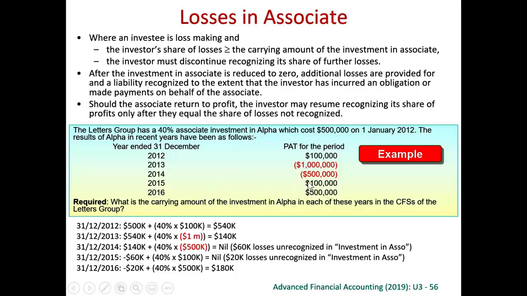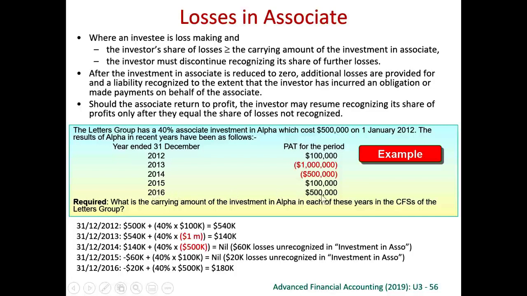Thereafter, we have a profit. Profit is 100,000, so we can share 40%. 40% of the 100,000 is only 40,000, which is not enough to make up the negative 60,000. Right? So that's why we still cannot share any profits in year 2015. But we understand that the loss that we have not recognized is only 20,000. So basically in 2015, there's no accounting entry, but we keep it on record that the loss that we have not recognized is only 20,000.